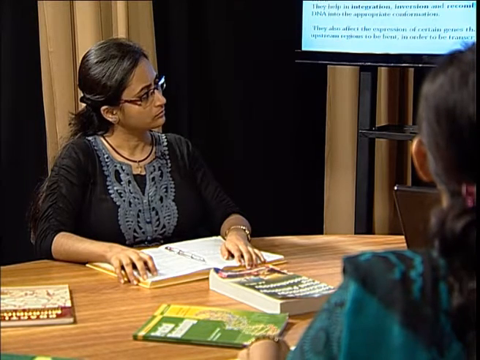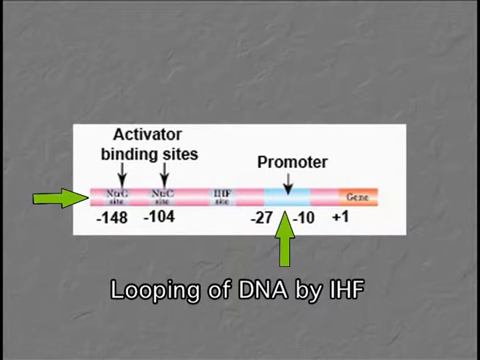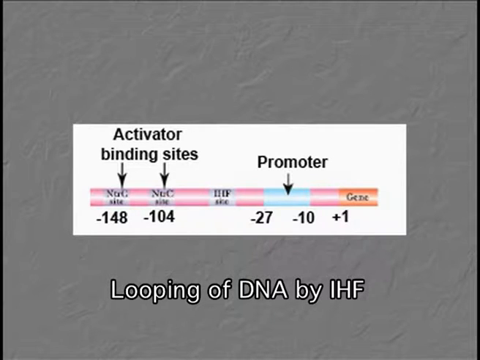Now let us talk about the role played by HU proteins or integration host factors. As we have discussed the role of various activators like NTRC or MERT. In case of NTRC, we have said that this activator binds to the DNA at a far away distance from the promoter region. So if any regulator or activator is binding a DNA at a far away distance from the promoter and it wishes to execute its positive response onto the gene expression, then it has to make contacts with the RNA polymerase which is bound onto the promoter region. So that can only be done by bending of the DNA.